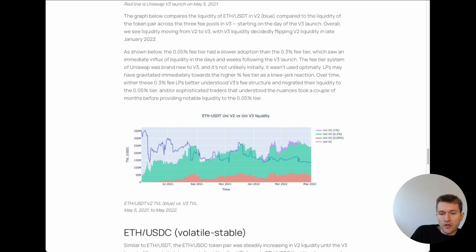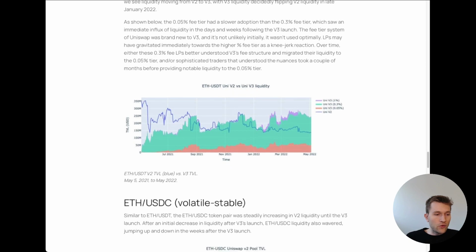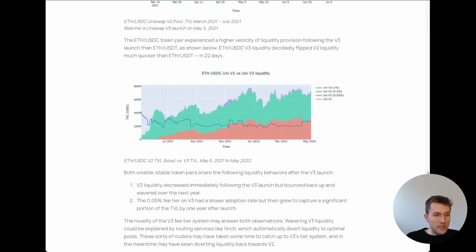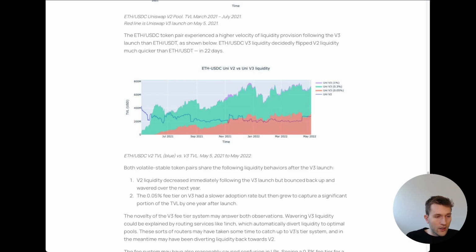Okay, so how do we build these three different types of hooks? Well, the first one is a migration hook. This blog post by Kirok is really interesting, and it really studied how liquidity migrated from V2 to V3. It also looked back at how liquidity migrated from V1 to V2. And the conclusion that I get from this is that migrations happen really quickly. ETHUSDT migrated within 4 months, where V3 actually flipped V2 liquidity. And if we look at other pairs like ETHUSDC, it happened even quicker. It happened within like a month. So who knows how quickly that's going to happen for V4.